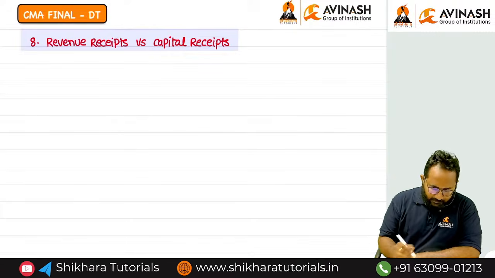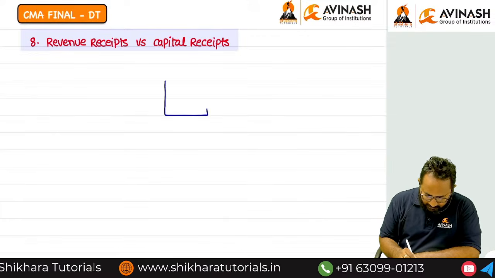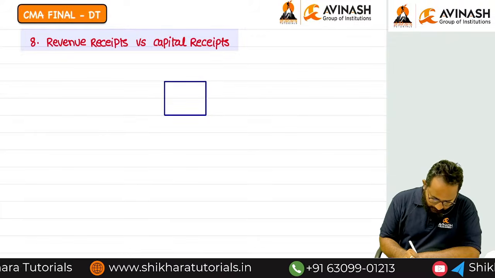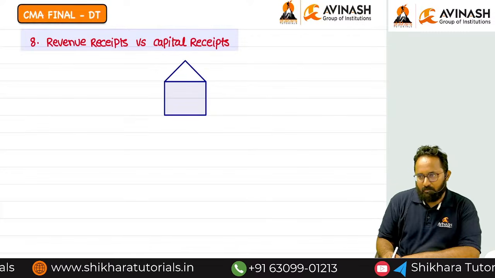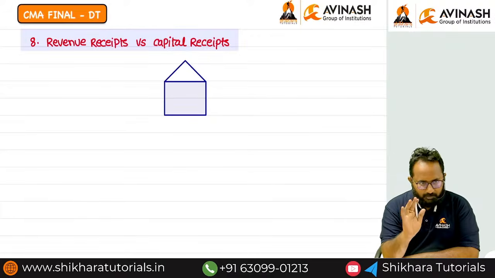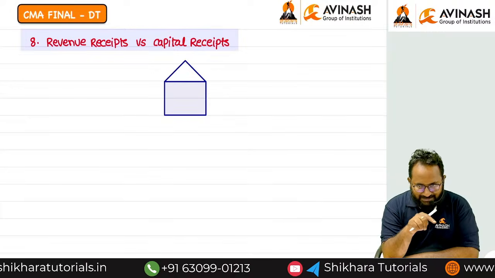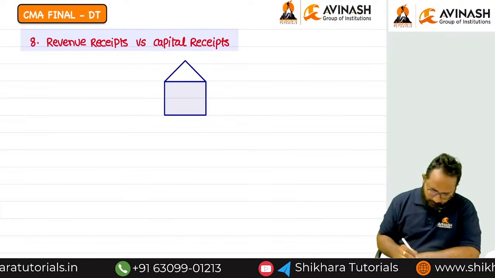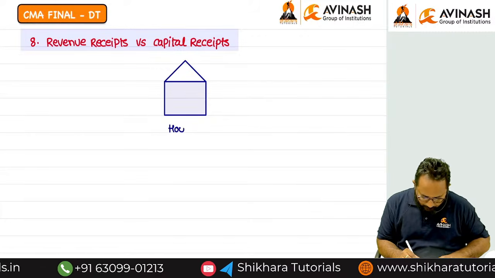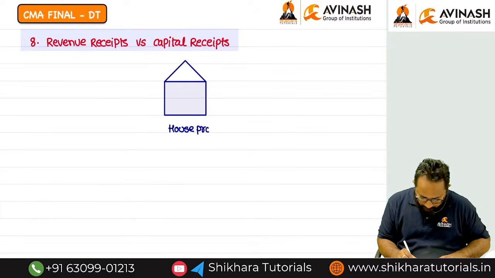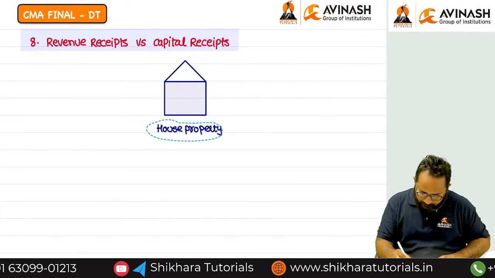First, for explaining this concept, I will take one simple example. One house property we can take. If you have a house property, for example, you are the only owner of this house property. How many types of income can you generate from this house property? Just imagine and tell me.